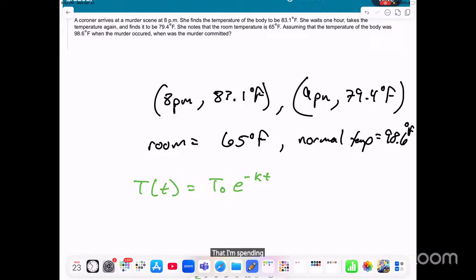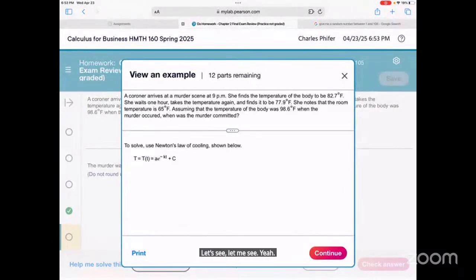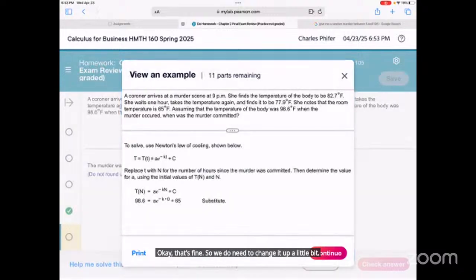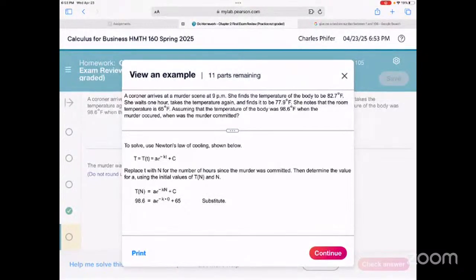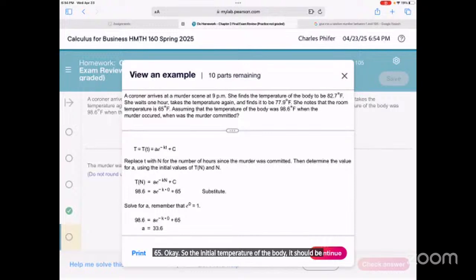So what I'm going to do is look at an example, and it'll show us plus C. Let me see. Yeah, Newton's law of cooling, right? Okay, that's fine. So we do need to change it up a little bit. The initial temperature of the body should be 98.6.